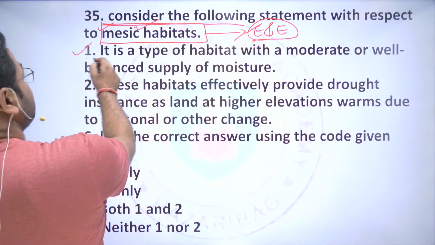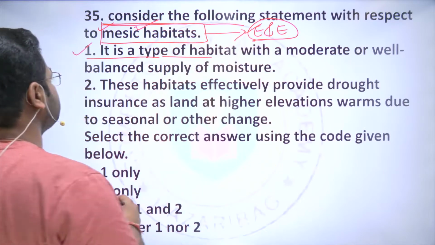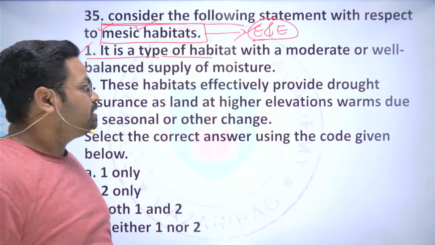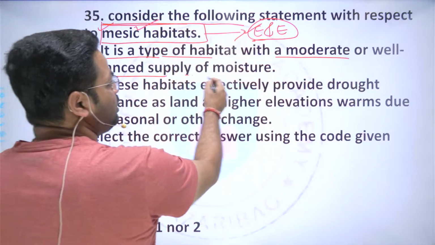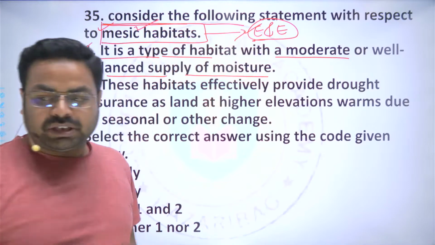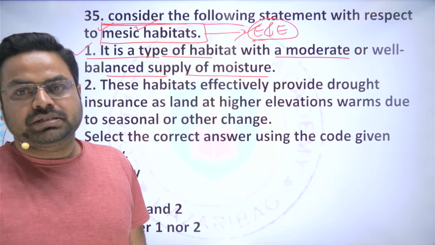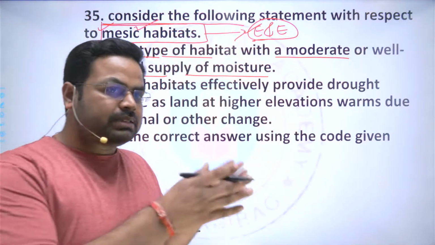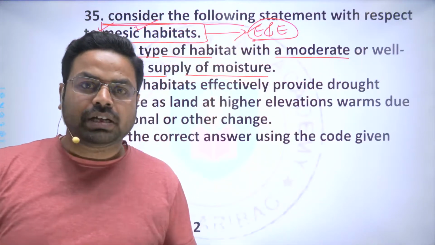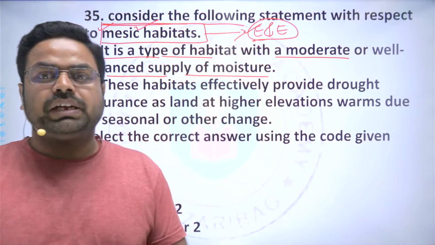So here it says that the first statement is, it is a type of habitat with a moderate or well balanced supply of moisture. So basically a basic habitat is a habitat which is a transition zone between the xeric habitat and the high altitude montane type habitat.